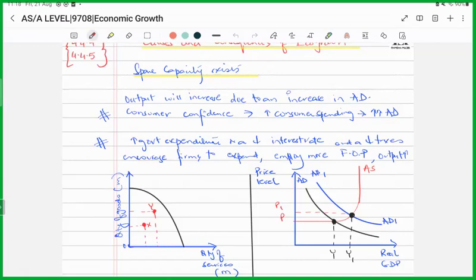It would also encourage firms to expand because there has been a drop in both the taxes and the interest rate. So they would employ more factors of production, thereby increasing the level of output. So now, if spare capacity exists in the economy, how could that be represented by way of a graph and by way of a PPC curve?